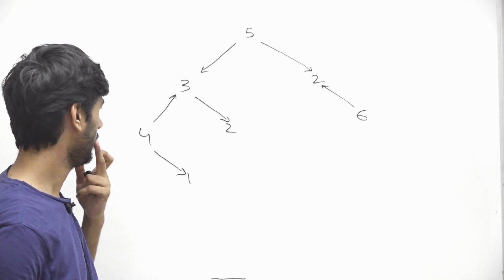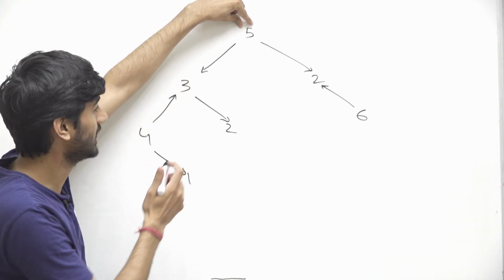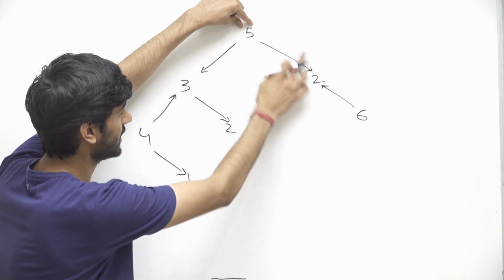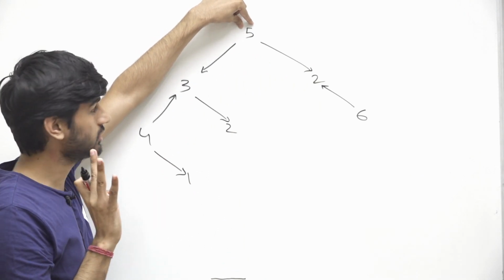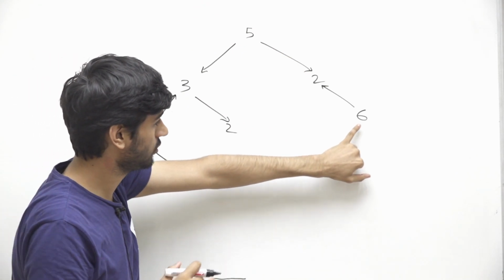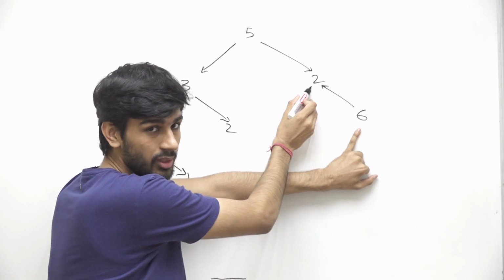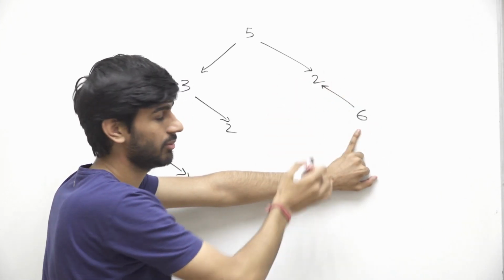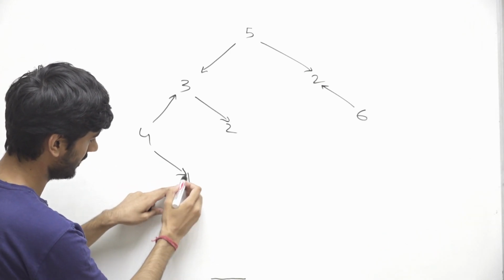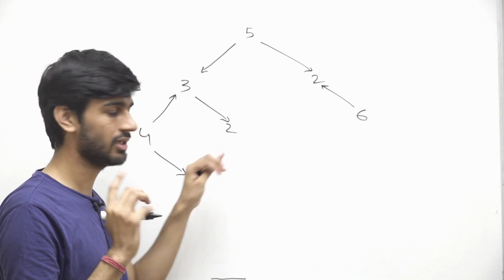Now what we have to do: we try to supply power to 5, and in that case we saw that we can supply to 3 also, 2 also, and this 2 also. So we can supply power to 4 nodes, or 4 cities, if we supply power to 5. Now if we supply power to 6, then we will also be able to supply power to 2, so we can supply power to 2 cities. If we supply power to 1, we can only supply power to 1 city. Similarly for this 2 also, we can supply power to only 1 city.